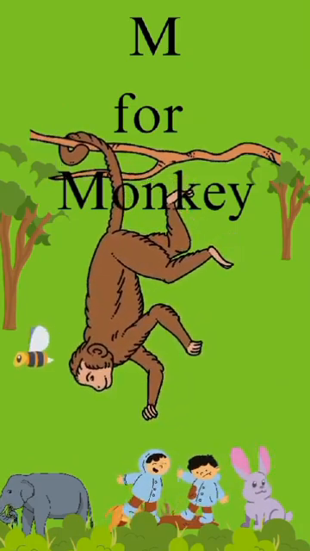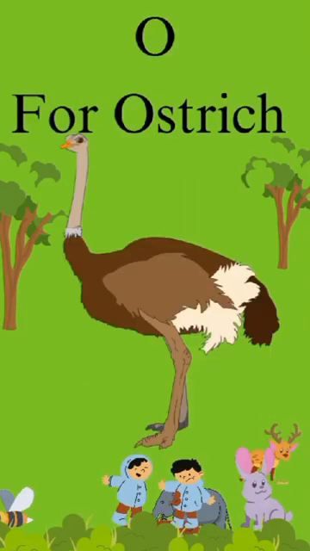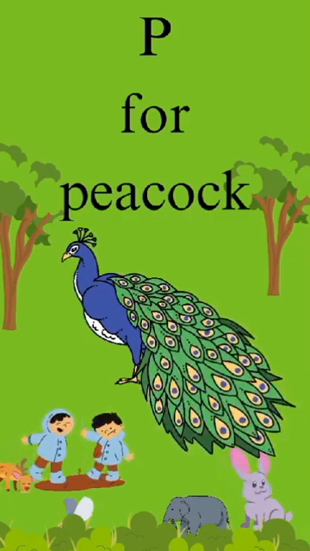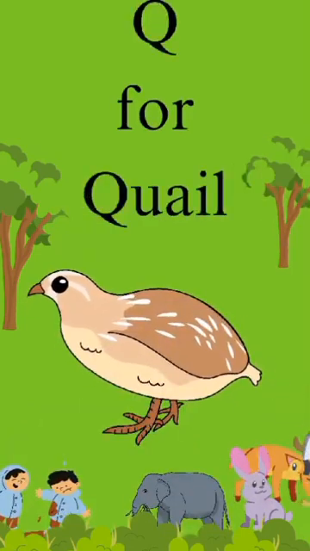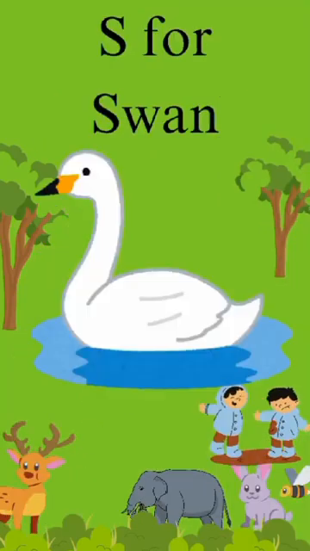M for monkey. N for northern coordinate. O for ostrich. P for peacock. Q for quail. R for rabbit.